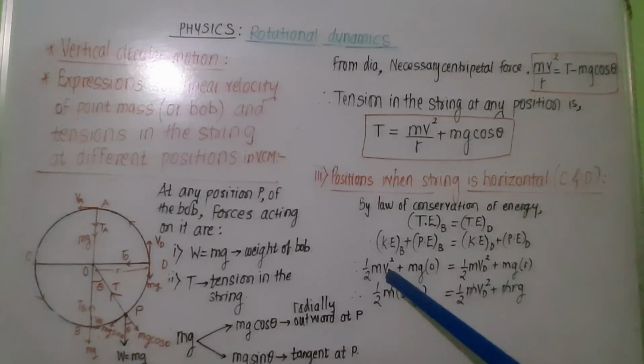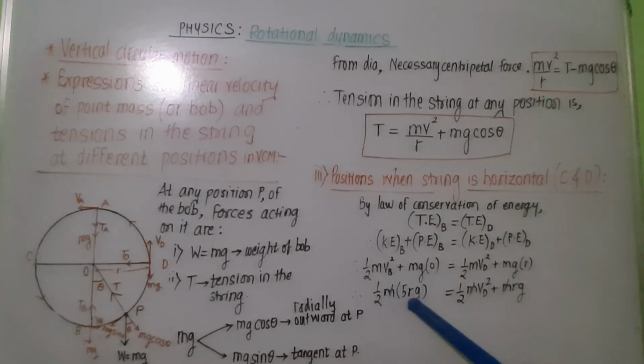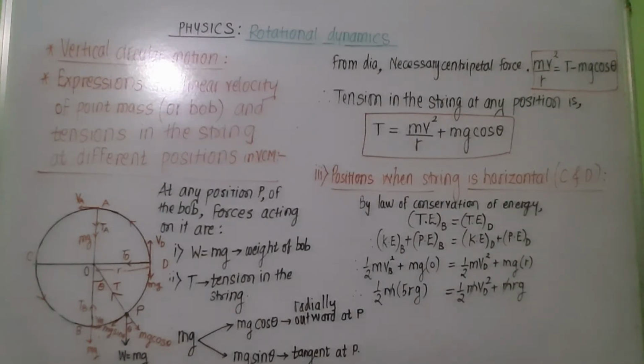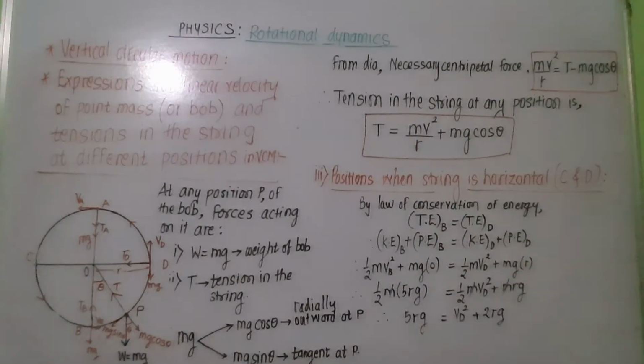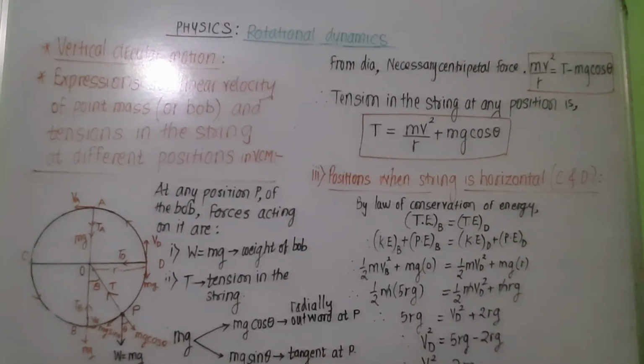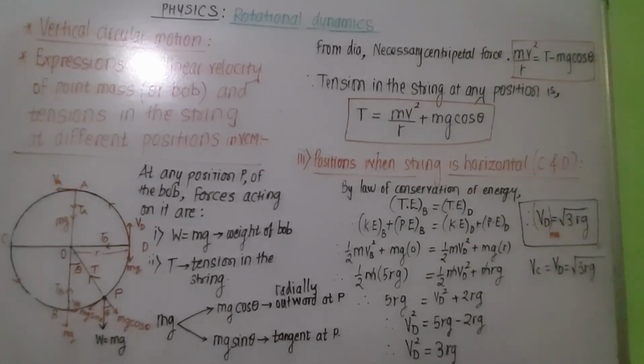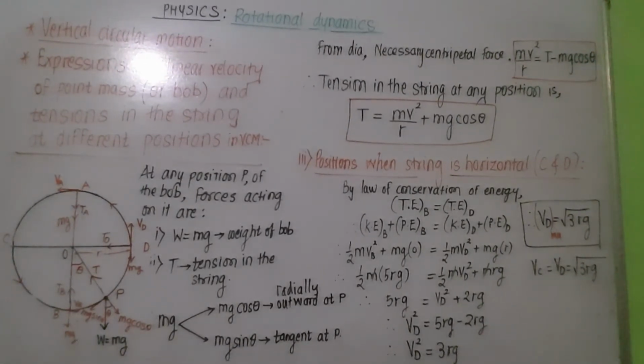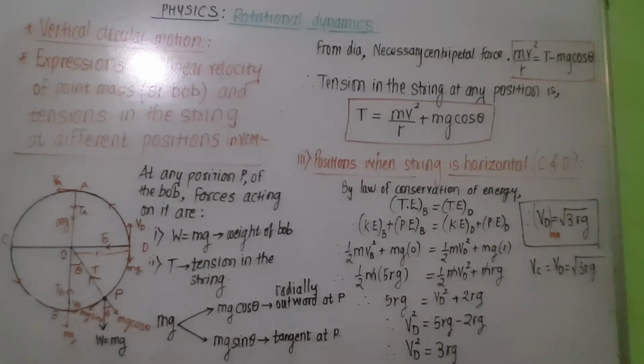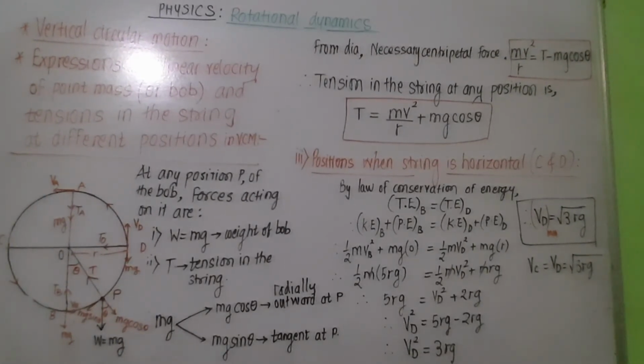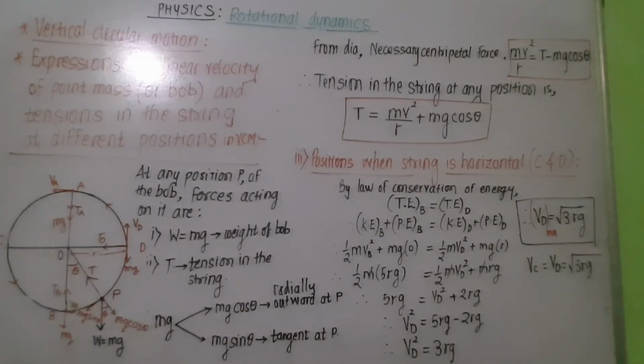So since VB square is equal to 5RG, substituting, now cancel m, multiply by 2 and we get, so minimum velocity at position D is equal to root 3 RG, and we will get the same velocity at position C because it is at the same vertical height.